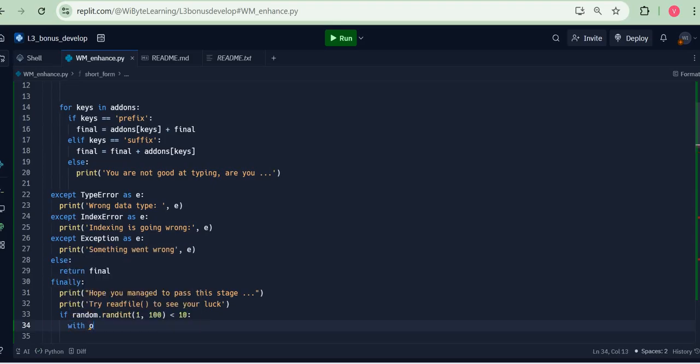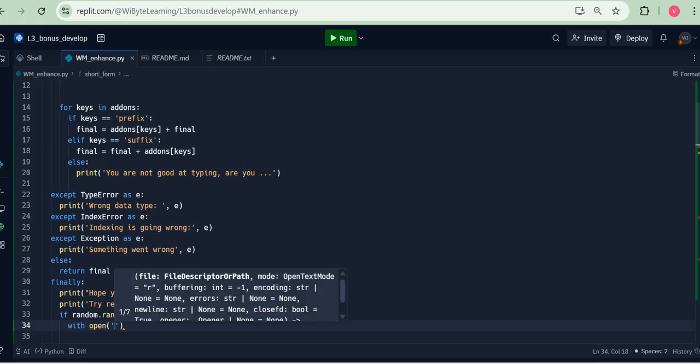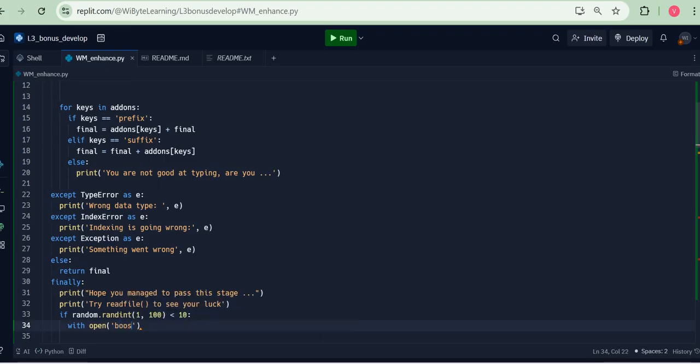Now we have seen this before and we'll see this again. For example, when we do the Wordle project, we read data from a file. When we do the Sports Heroes project, we are going to write data to a file. So I'm just going to say with open booster.txt, mode equals to say w, which means I'm going to write this as file.